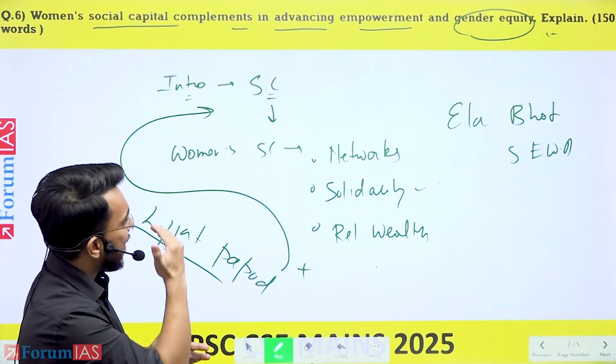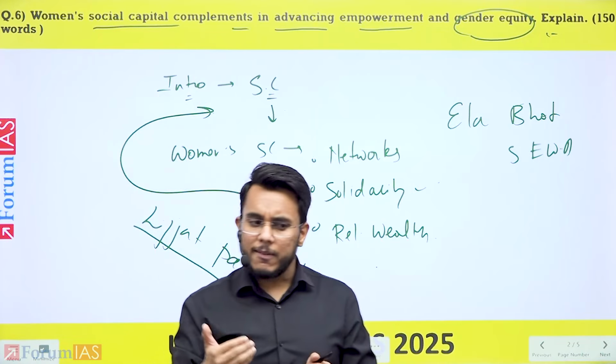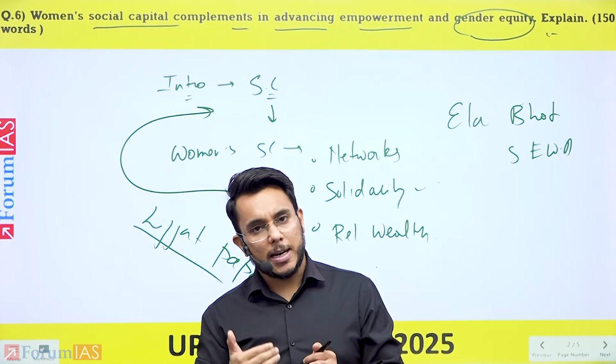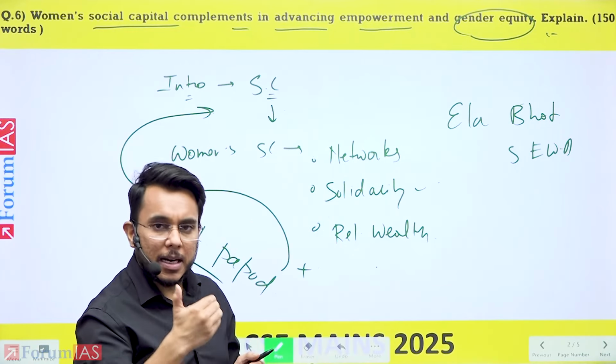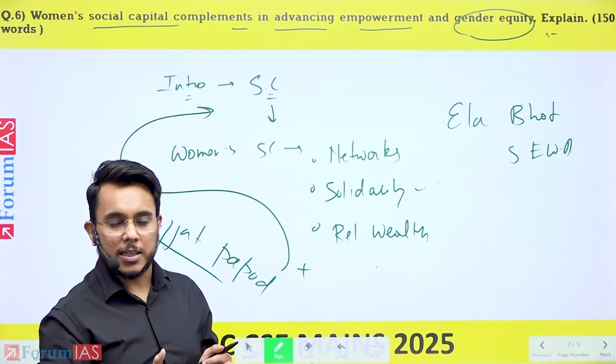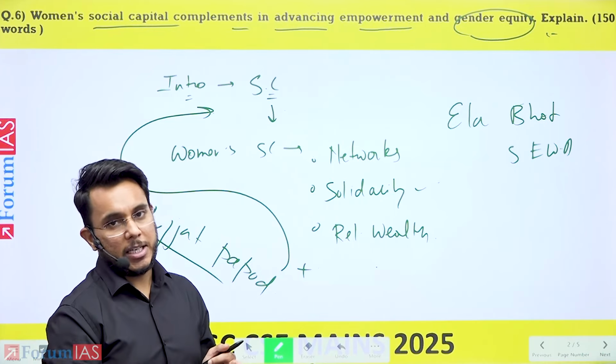So I will define social capital. I will say women's social capital can be defined as networks, solidarity, trust, and relational wealth that they share with each other.